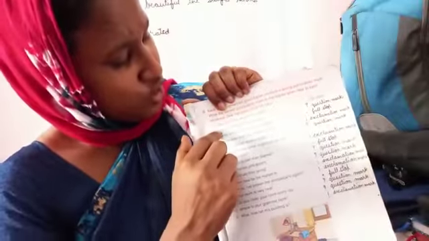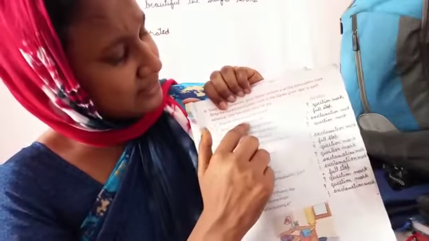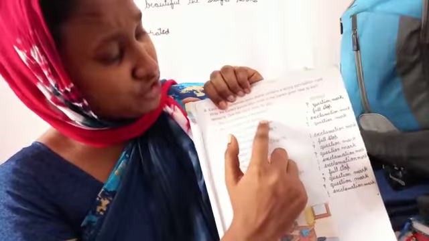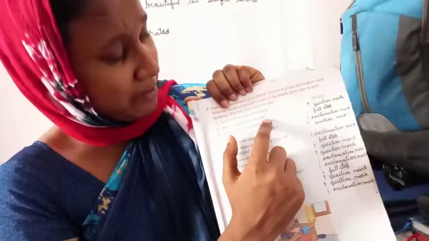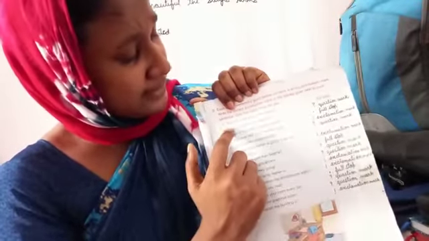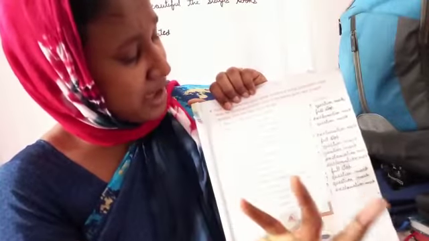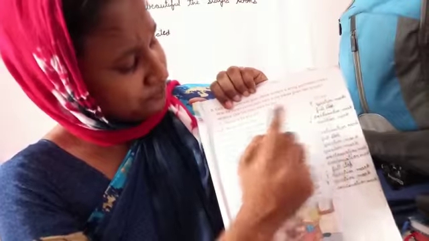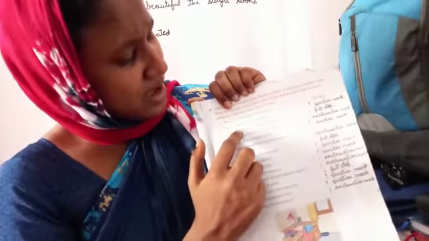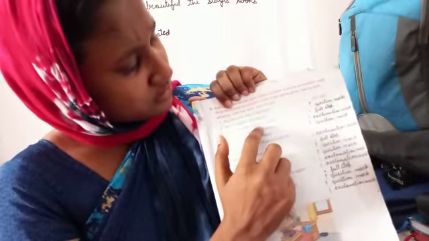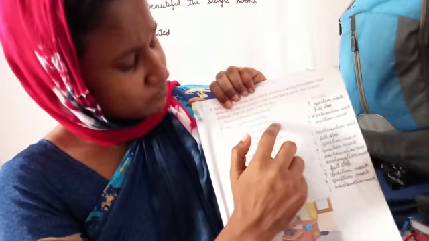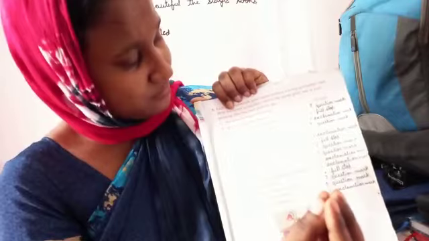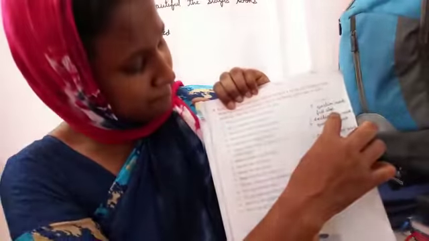Let's see the second. Who is mightier than the lion? Here a full stop is given, but it is wrong because the sentence is asking something. So we put a question mark here. Here is my sister's phone number. This sentence is saying something, so we put a full stop.